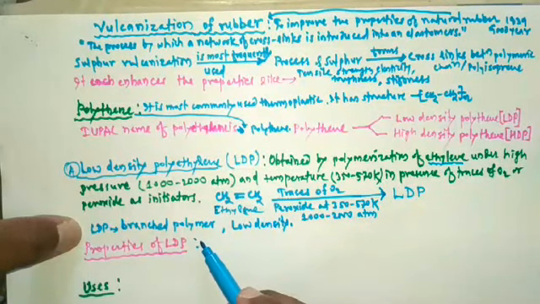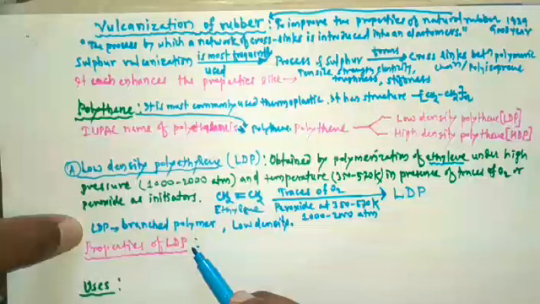Now we are going to study the next topic, that is the properties of low density polyethylene.